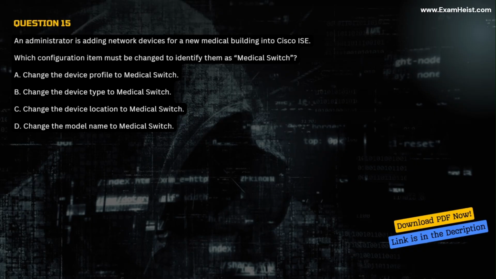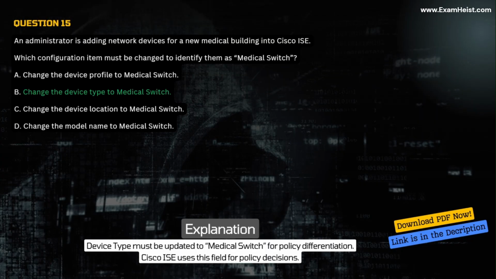C. Change the device location to medical switch. D. Change the model name to medical switch. Correct answer B. Change the device type to medical switch. Explanation. Device type must be updated to medical switch for policy differentiation. Cisco ISE uses this field for policy decisions.